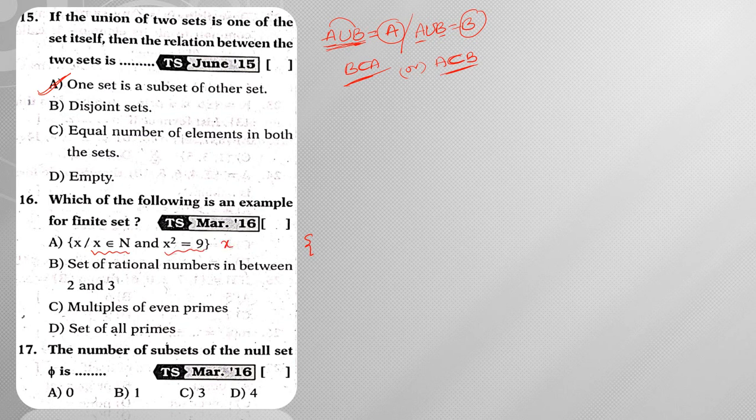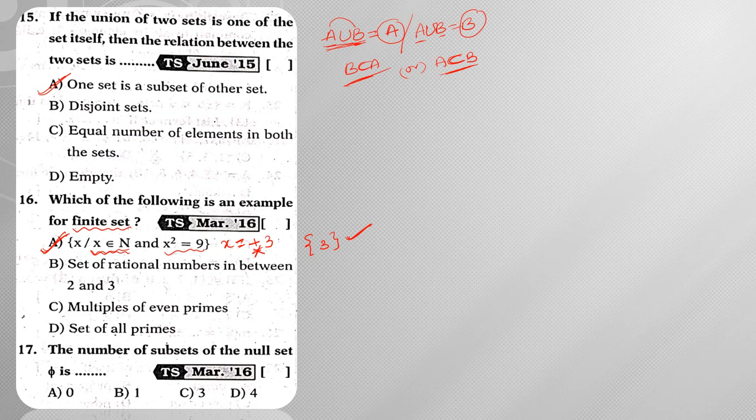So x is equal to plus or minus 3 is possible, but x belongs to natural numbers, so we should not consider minus 3. Clearly x is equal to 3, the only possibility. So this is the roster form of the first option. It has only one element, hence it is a finite set.